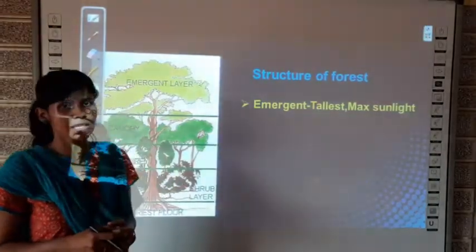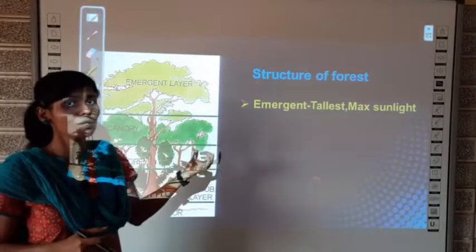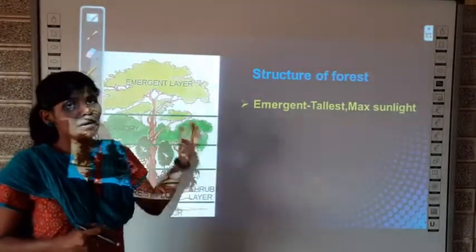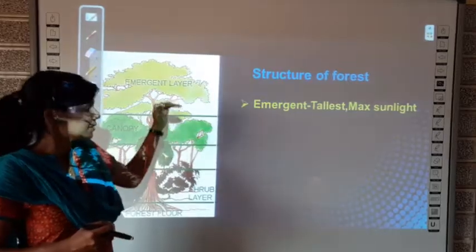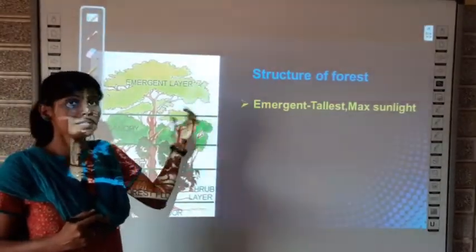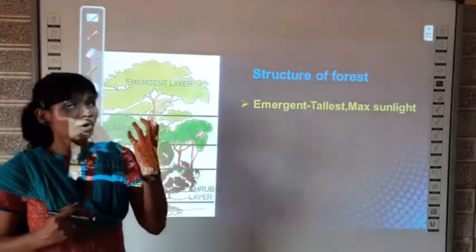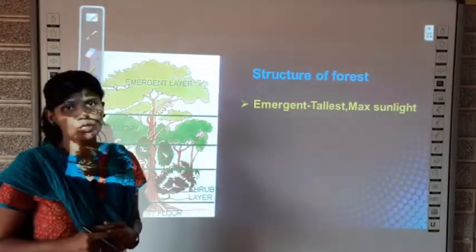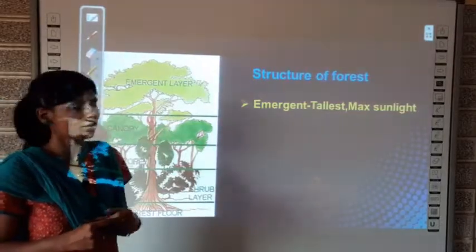Of course other trees will also receive sunlight, but since the outward exposure is more for the emergent trees, the amount of sunlight received will also be more.